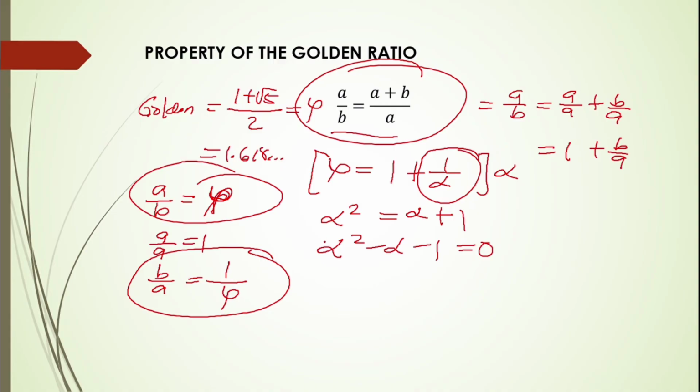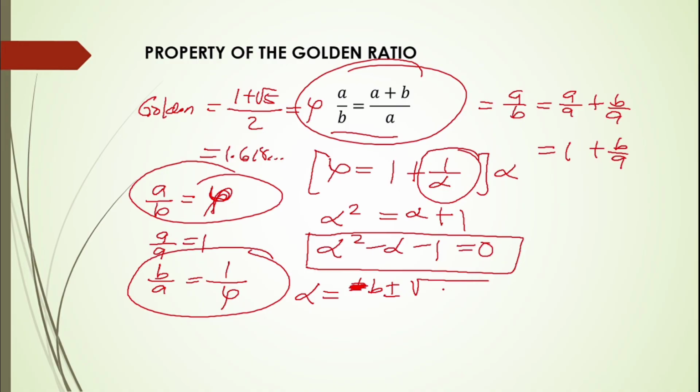To get the roots, we have to use the quadratic equation. So phi is equal to negative b plus or minus the square root of b squared minus 4ac over 2a. Here, a is equal to 1, b is equal to -1, c is equal to -1.